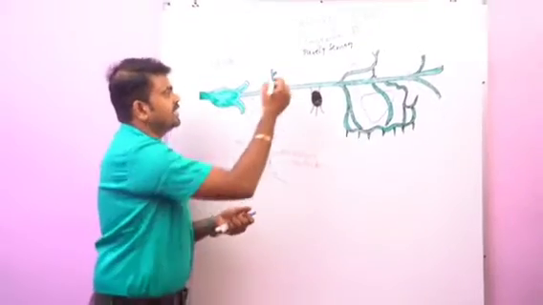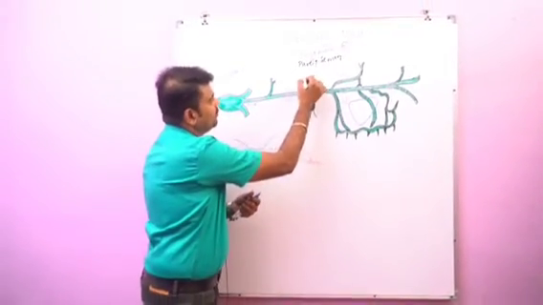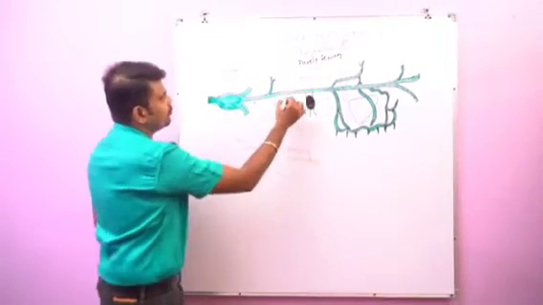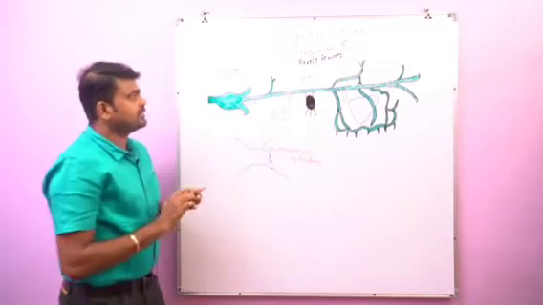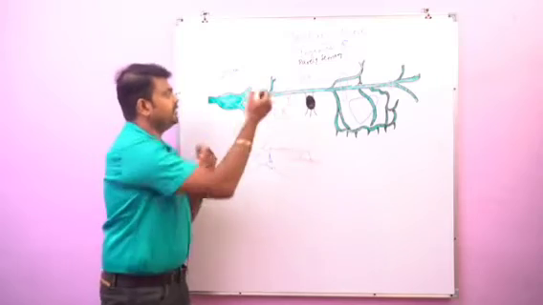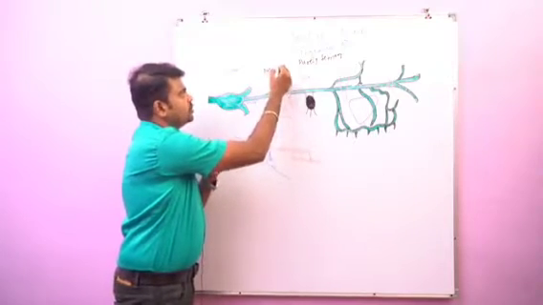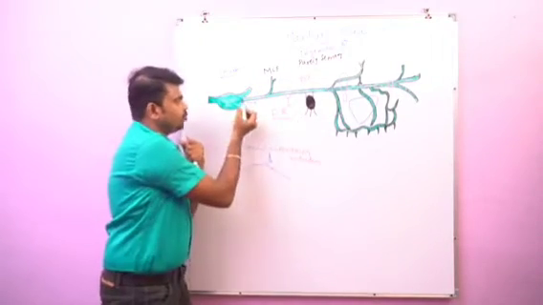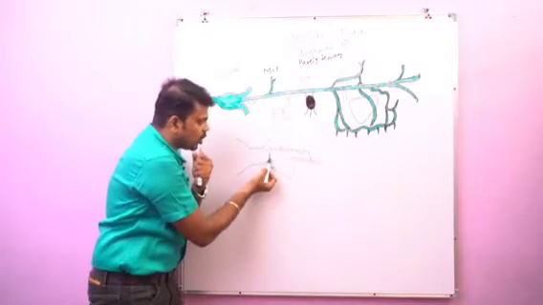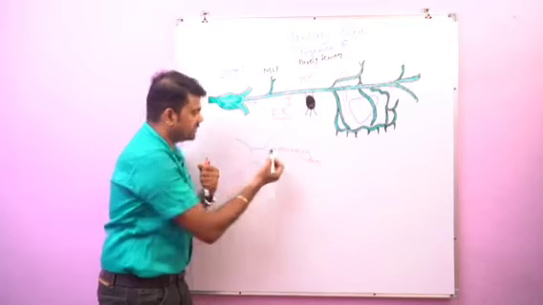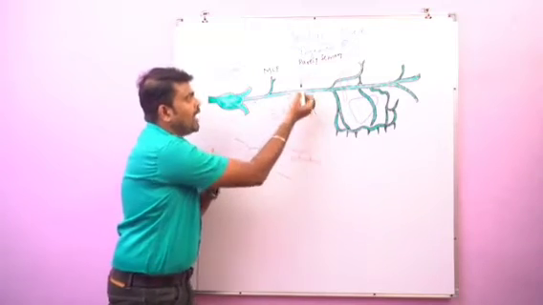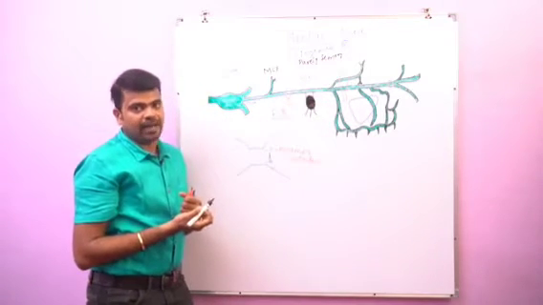And finally it reaches the pterygopalatine fossa. So this is the foramen rotundum, and this is the course within the middle cranial fossa. It passes along the lateral wall of the cavernous sinus, leaves the middle cranial fossa through the foramen rotundum and finally reaches the pterygopalatine fossa.